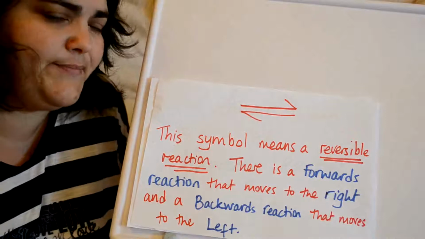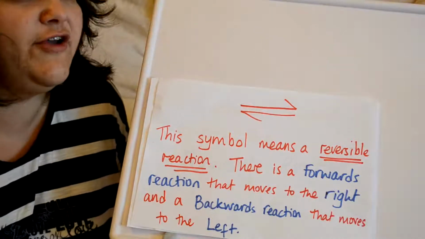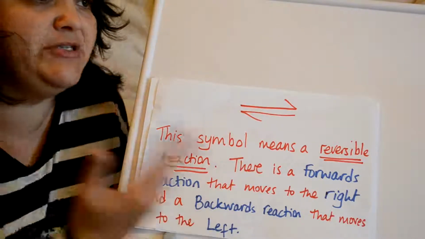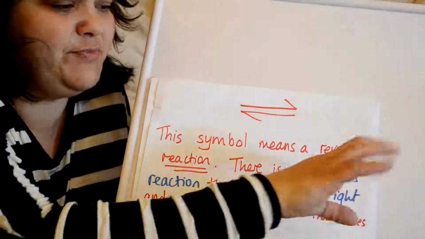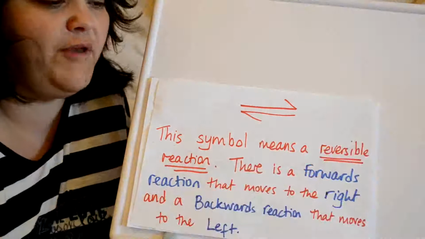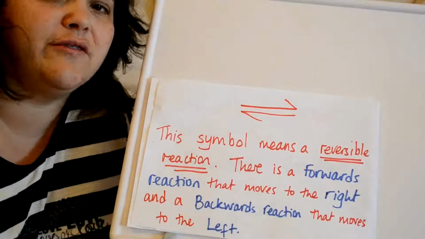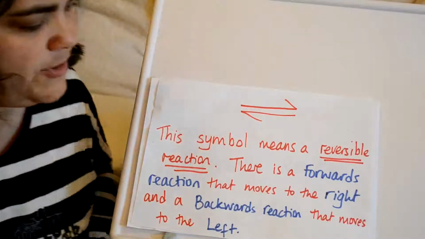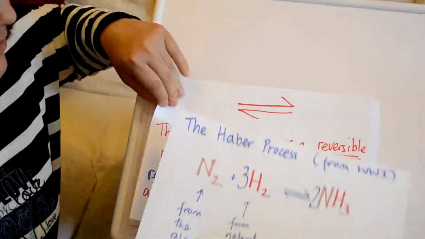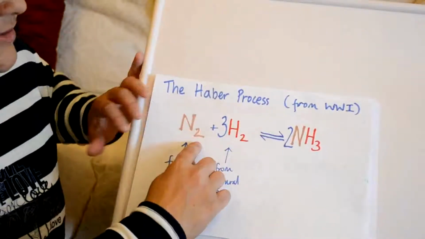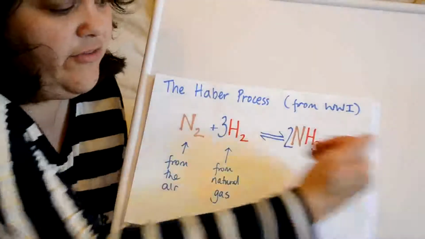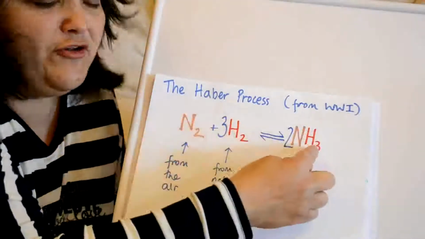We've got a balanced equation here, but this should be something that you haven't really seen before. If you look at it, it's not a normal arrow. It's actually a reversible arrow, a reversible reaction. It means you've got a forwards reaction going that way and a backwards reaction going this way. So what it means is they're happening at the same time.